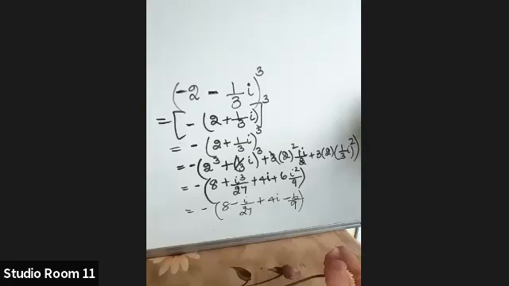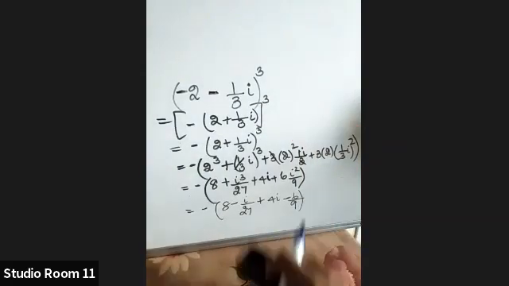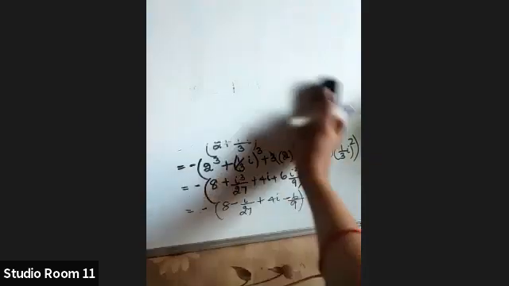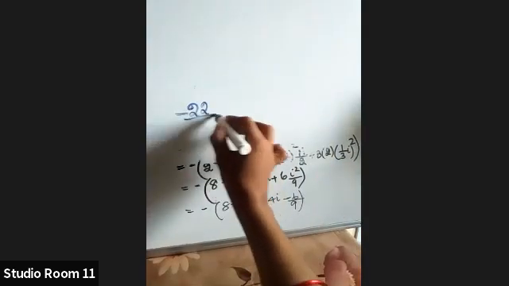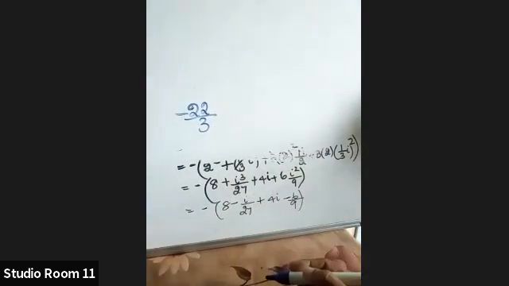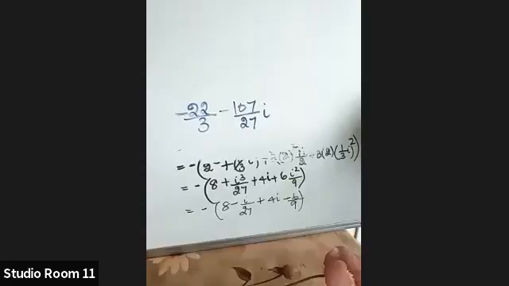So the answer is, what is the answer? Final answer you should get is minus 22 by 3. And simplifying, the answer is minus 22 by 3. Atul, can you repeat the answer? Minus 107 by 27i. This should be the answer. Are you getting this?